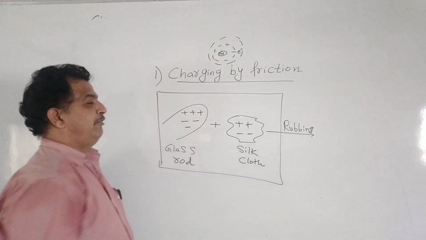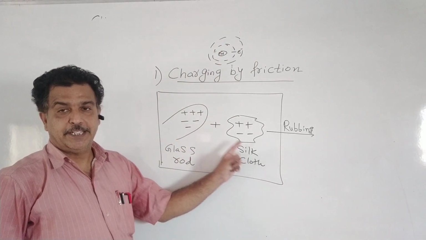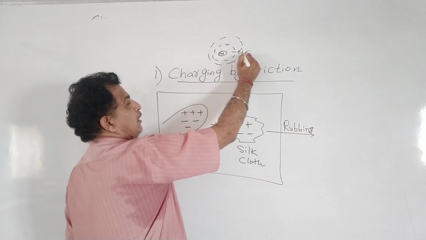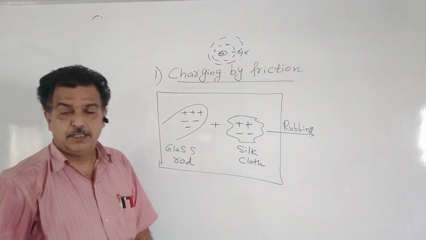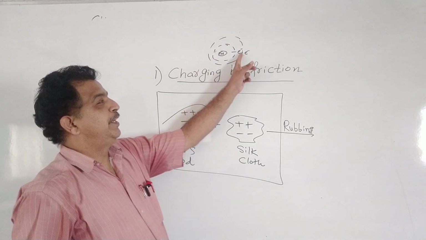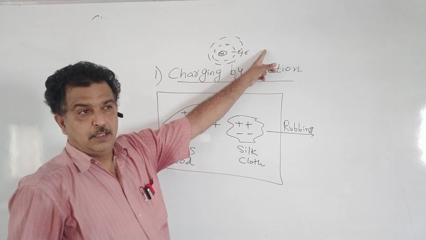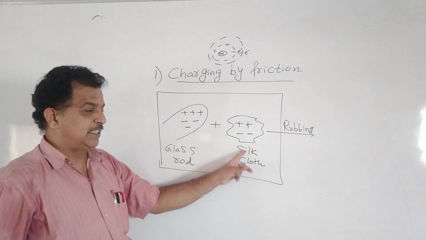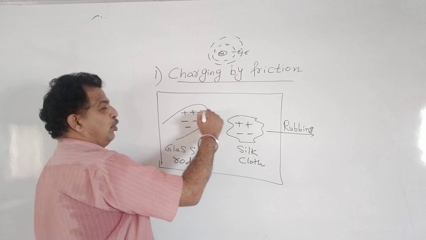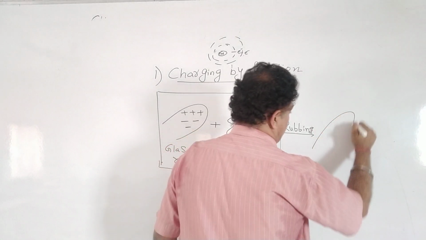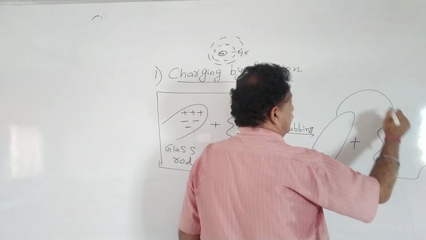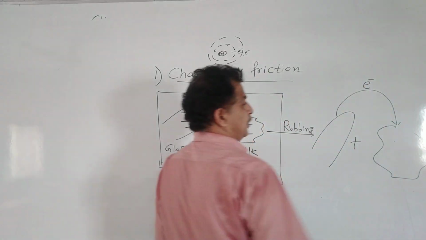If I rub two substances, heat is generated, and the electron in the outermost orbit, which is loosely bound, will be removed. So when a glass rod is rubbed with a silk cloth, we find that electrons are transferred from the glass rod to the silk cloth.